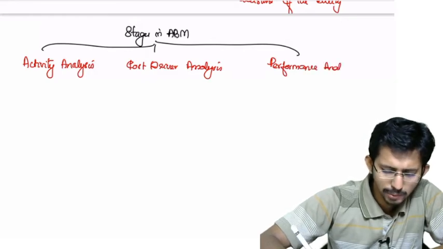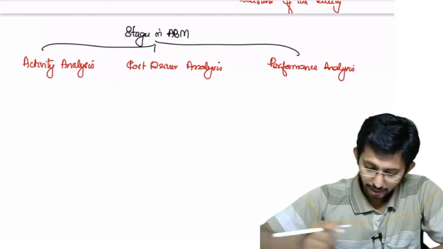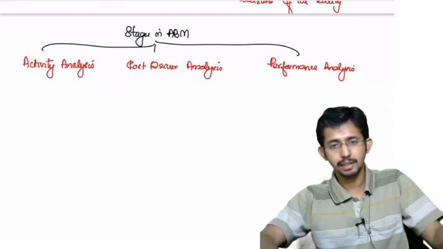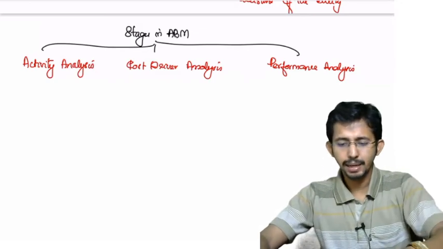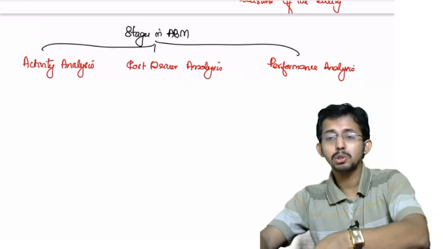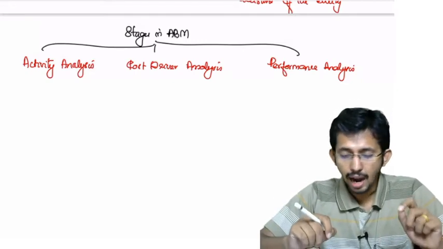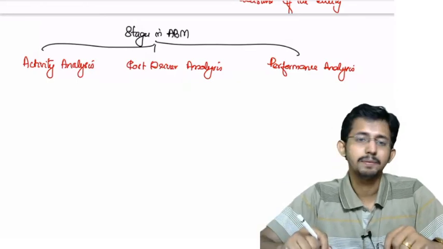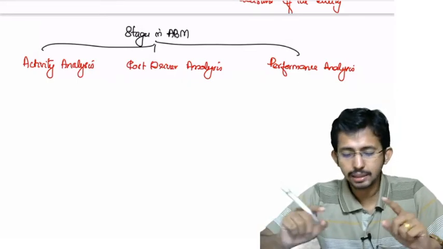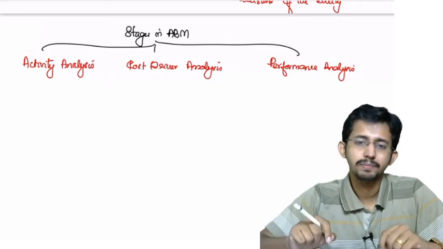Basically, these topics we have dealt with in detail in various other chapters. Can you tell me what you mean by activity analysis? Activity analysis is nothing but analyzing the major activities which constitute the cost of any entity. We are identifying the major activities within an organization and dividing them into activity centers or activity cost pools.